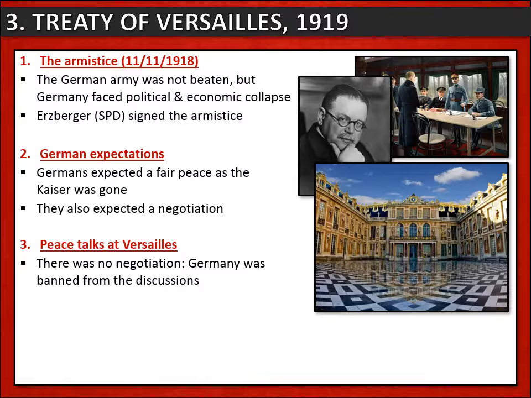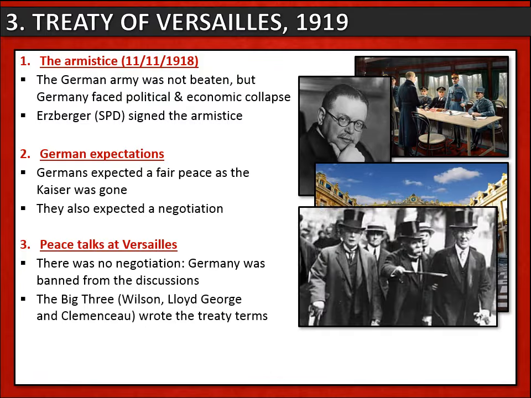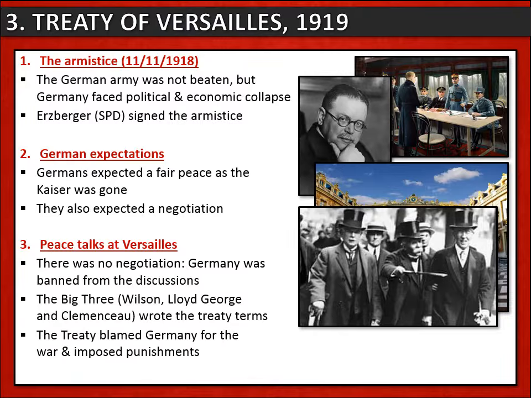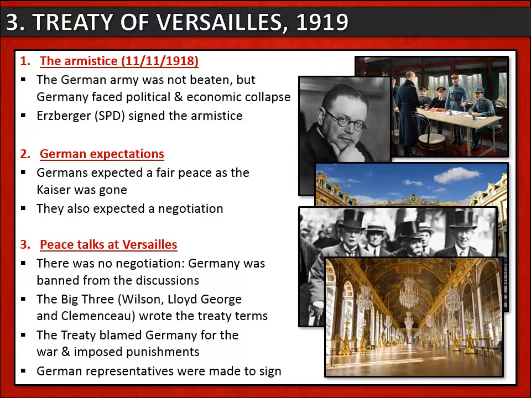And the peace treaty itself was what Germans called a diktat. They had no input into it. It was dictated to them. The big three, Wilson of America, Lloyd George of Britain, and Clemenceau of France wrote the treaty terms. The treaty blamed Germany for the war, and that allowed the imposition of harsh punishments on Germany. The German representatives were brought to the Palace of Versailles and made to sign the treaty in the Great Hall of Mirrors on the final day of talks.